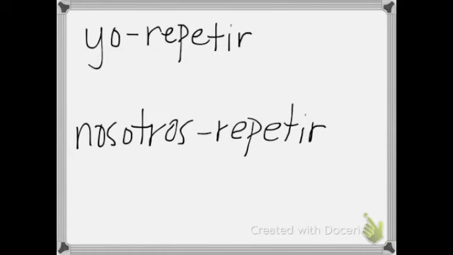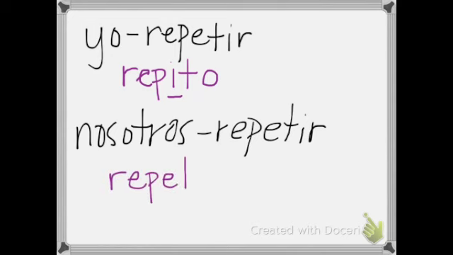Okay, just for some practice, see if you can conjugate repetir in the yo and the nosotros forms. I'm going to write the answers down, so see if you can do it before I do. You can just write them on some paper. If you feel like saying them out loud, that's also fine. So the yo form would be repito. Here the E changes to the I. And then nosotros. Okay, we have repetimos. Remember, in this one, it's not going to have the stem change. So this E is going to stay an E. Okay, also keep in mind that we're working with an IR verb here. So we want to make sure we have the IR verb ending. So you see imos.